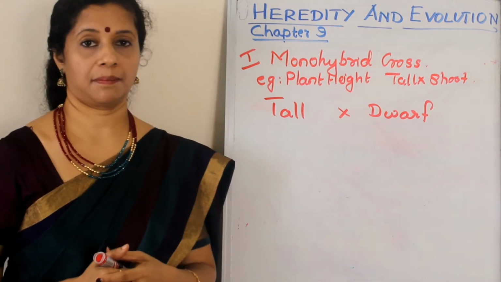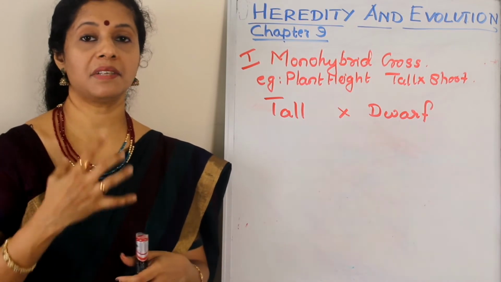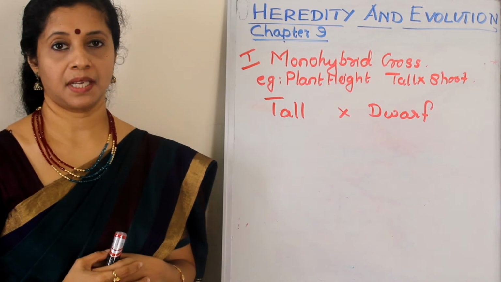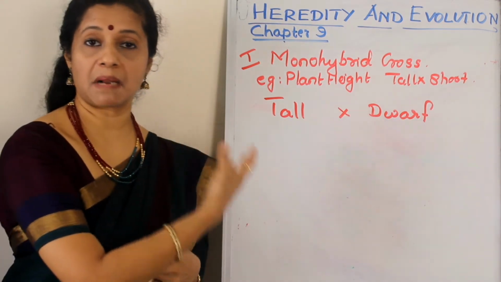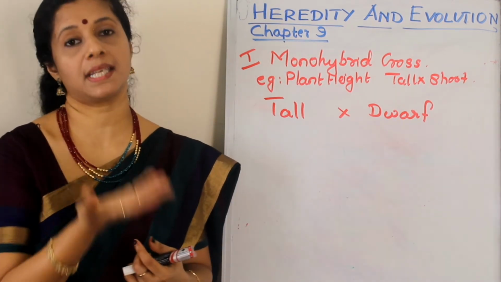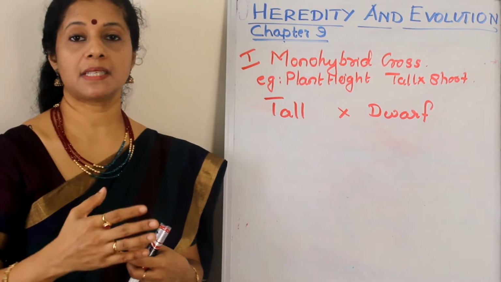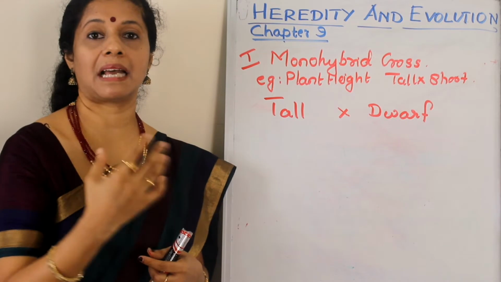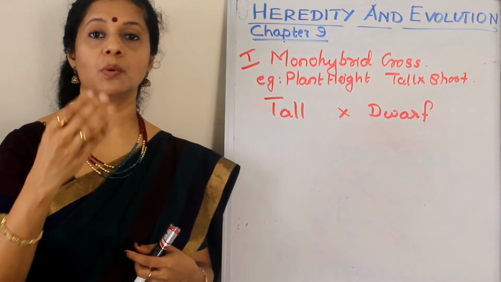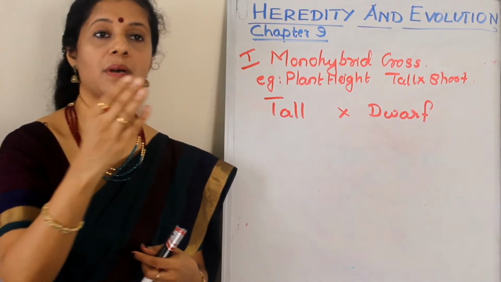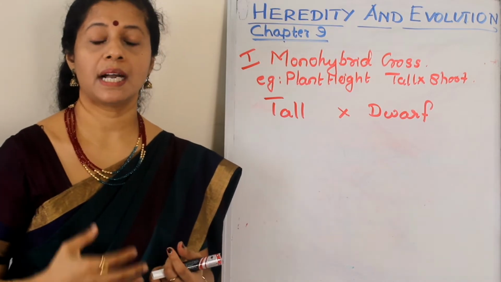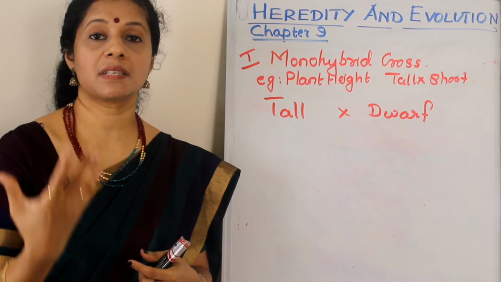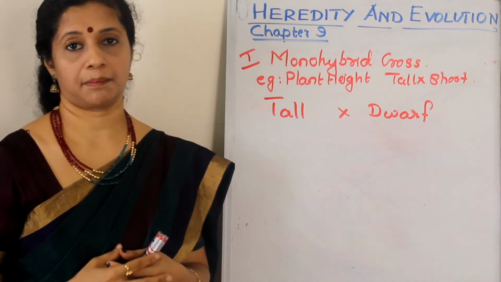What is phenotype? Phenotype means the visible expression of a character. That means what we can see. I am telling this plant is tall. How do I know? Because I can see it is tall. Or I am saying this flower is violet. Or I am saying the elephant is black. Or I am saying you are tall. Or I am saying you have curly hair. How do I know? I can see these characters. So the expression of visible characters is called a phenotype.